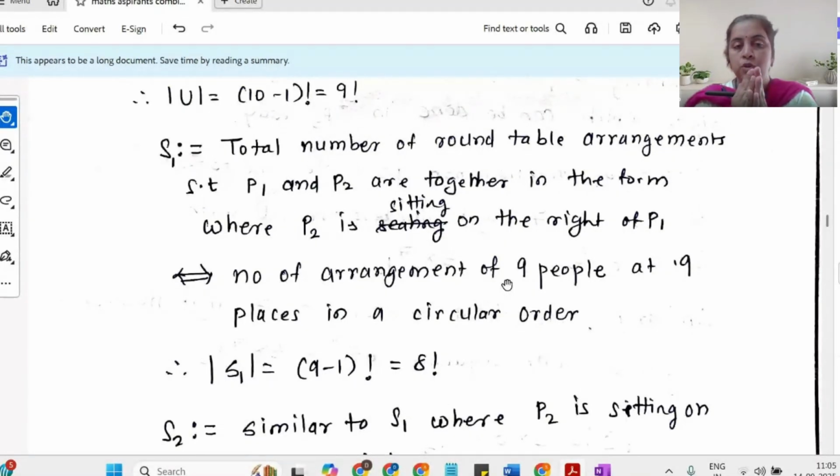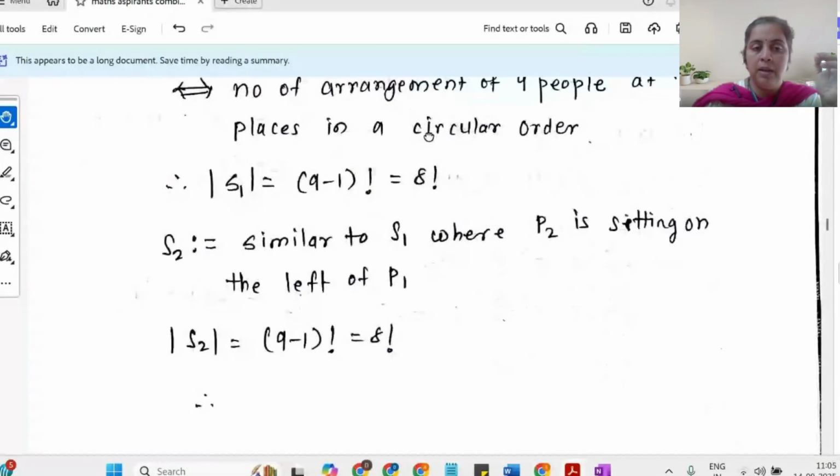So now P1's position is fixed, and with respect to P1, P2's position is already decided, that P2 will be sitting on the right of P1. So we have to arrange only 9 people. So 9 people can be arranged around the circle in 9 minus 1, that is 8 factorial ways. Okay. So this is an arrangement where P2 is sitting on the right of P1.